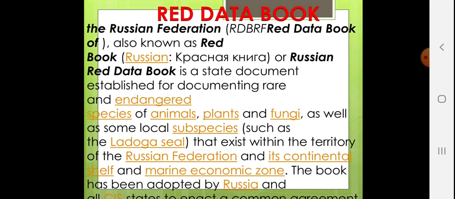Now rare means uniquely available, and endangered means they are on the verge of becoming extinct, of animals, plants and fungi, as well as some local subspecies such as Ladoga seals that exist within the territory of the Russian Federation and its continental shelf and marine economic zone. The book has been adopted by Russia and the US Council.